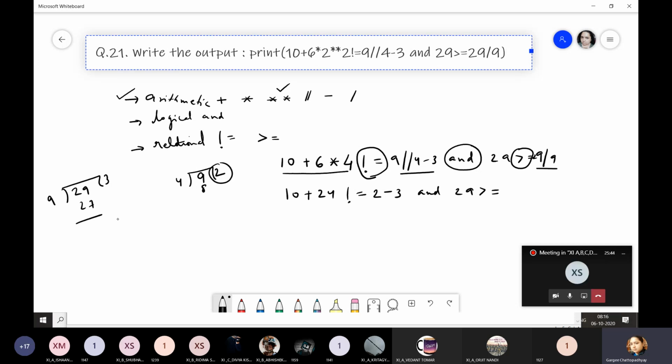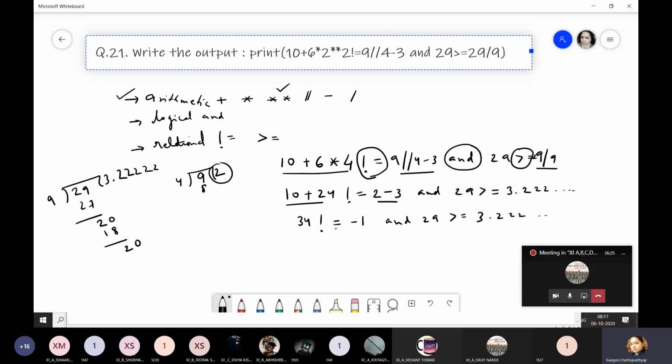9 3s are 27. So I'll keep on getting this value. Okay. So I'm going to get a value which is 3.222 something. That doesn't matter because I have to compare both the sides. Now quickly we will solve this part also and this part also. So we will be getting what? 34 here, not equal to 2 minus 3, that is minus 1, and 29 greater than equal to 3.222 something.